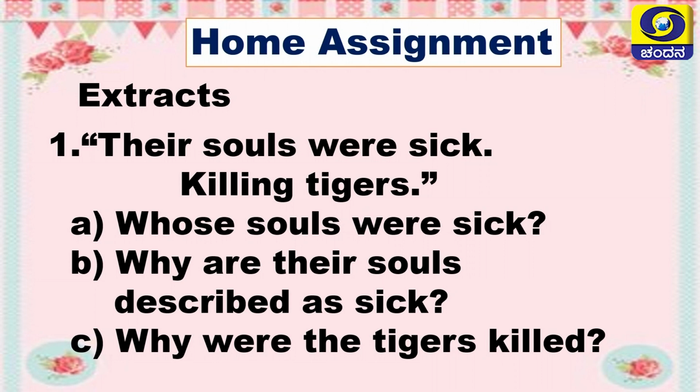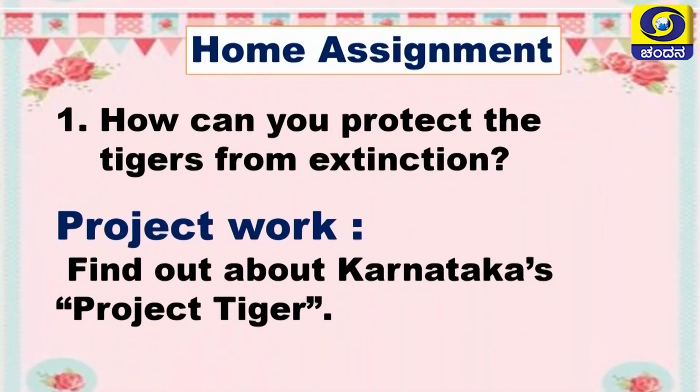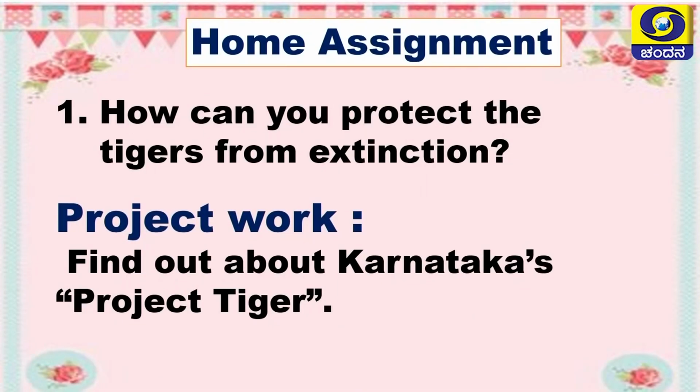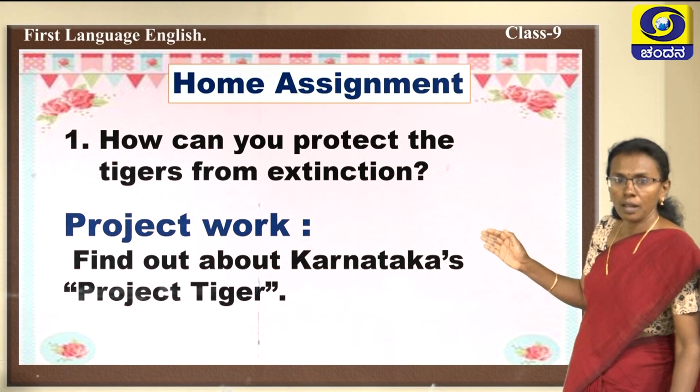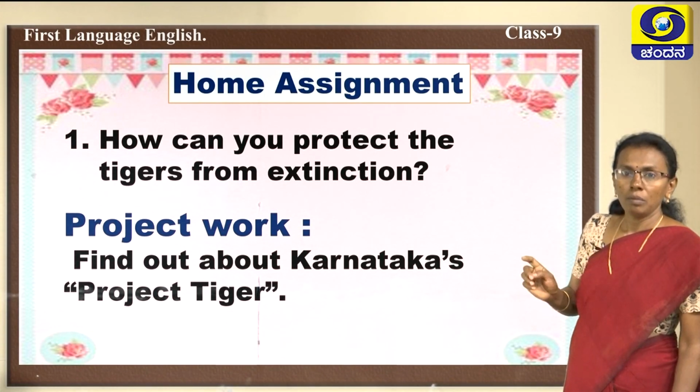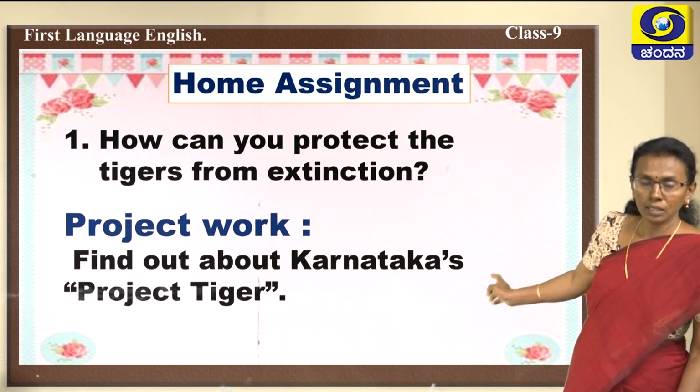B, why are their souls described as sick? And C, why were the tigers killed? Now comprehend this and answer. How can you protect the tigers from extinction? And for your project work, last one, find out about Karnataka's Project Tiger.